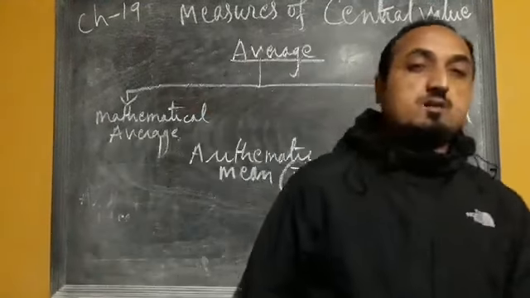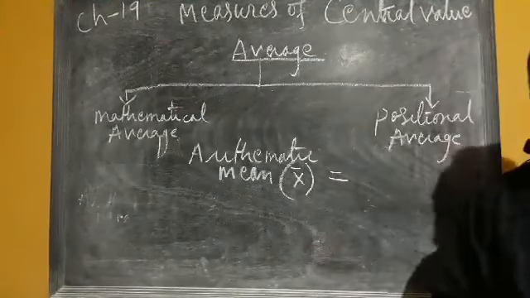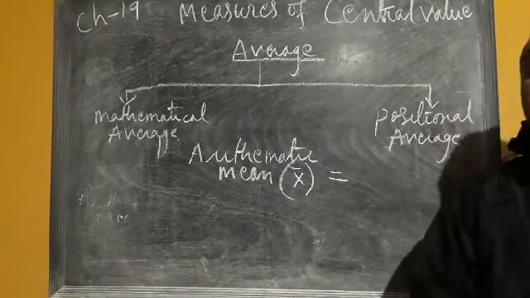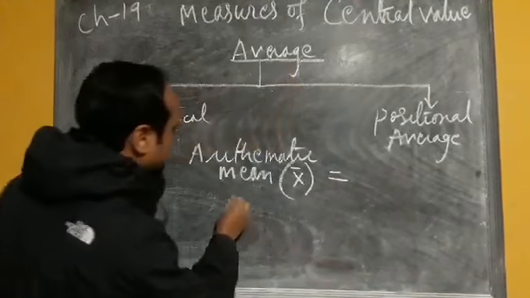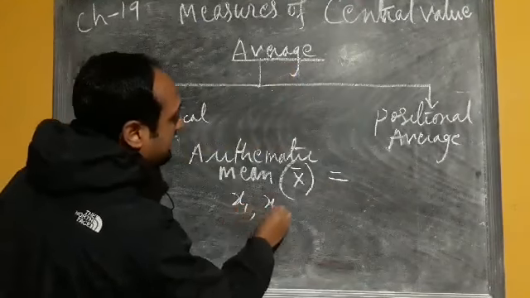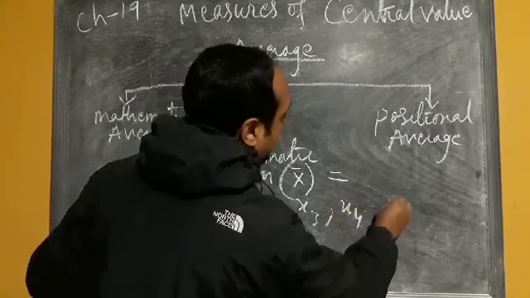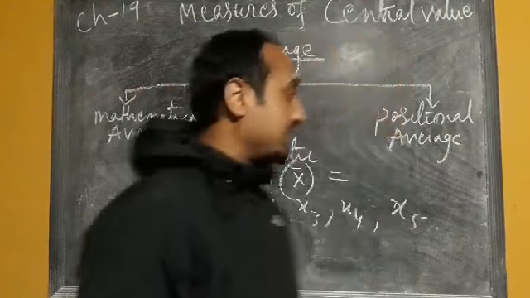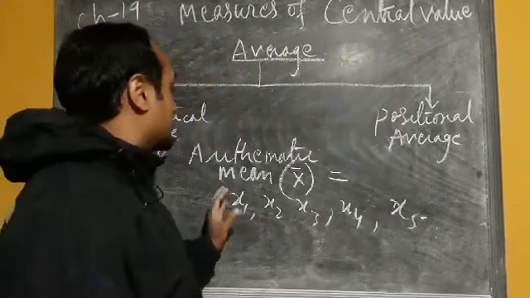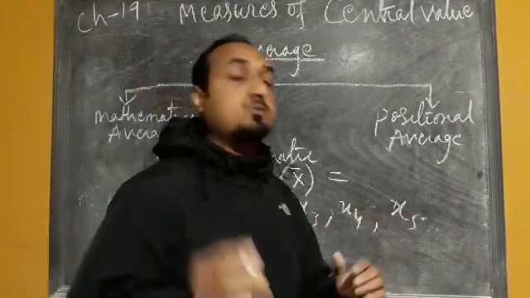Suppose we are talking about the height of students in your class, or we can consider marks also, no problem. In history, suppose we have got 65, and say x1, x2, x3, x4, x5. Just for your simplicity, we are considering only 5 observations. So x1, x2, x3, x4, x5 can be considered as observations.